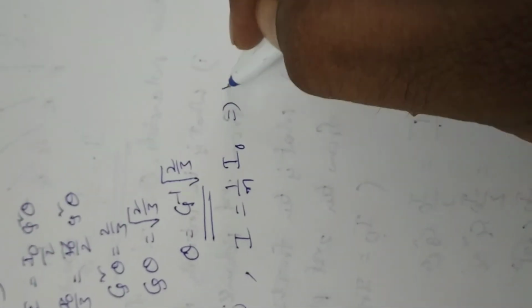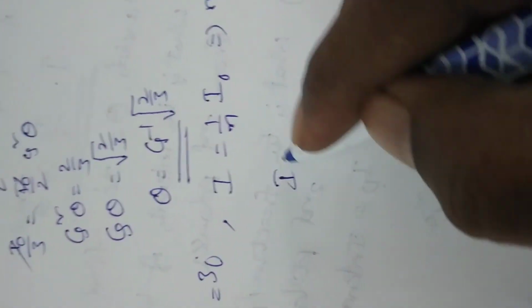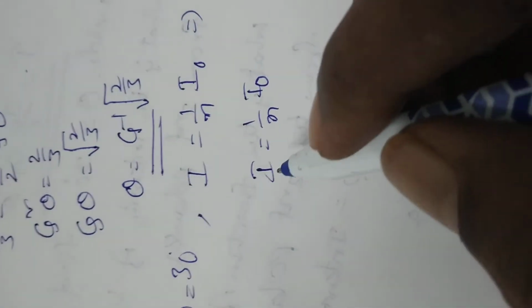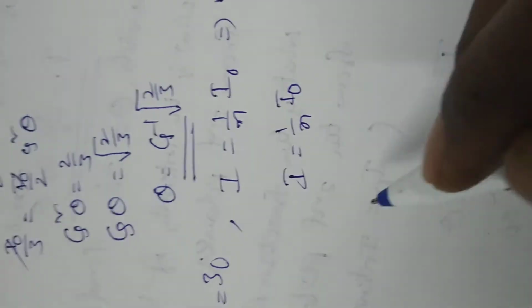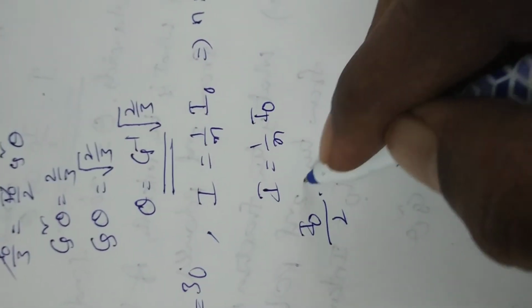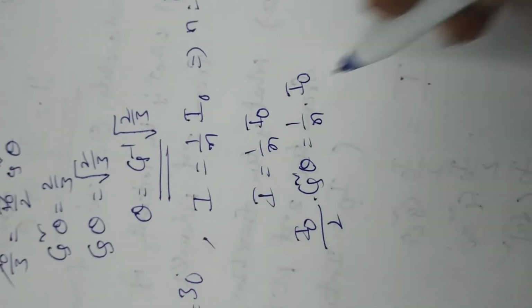Then find the value of n. What is the value of n? According to the given problem, I is equal to 1 by n into I naught. Again, I is equal to I naught by 2 into cos square theta, equal to 1 by n into I naught.